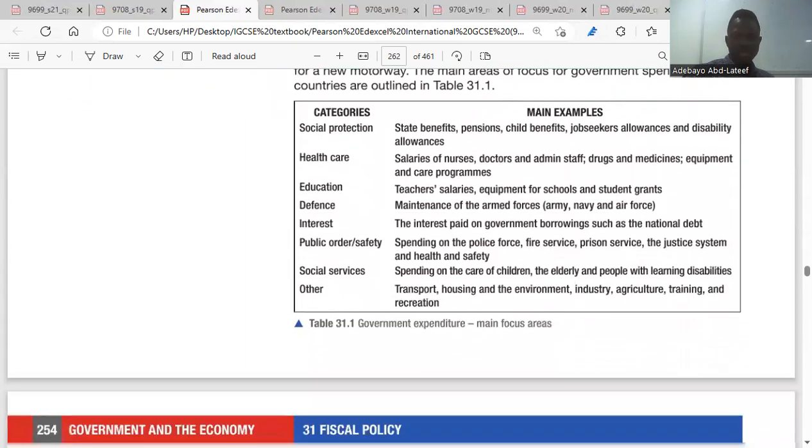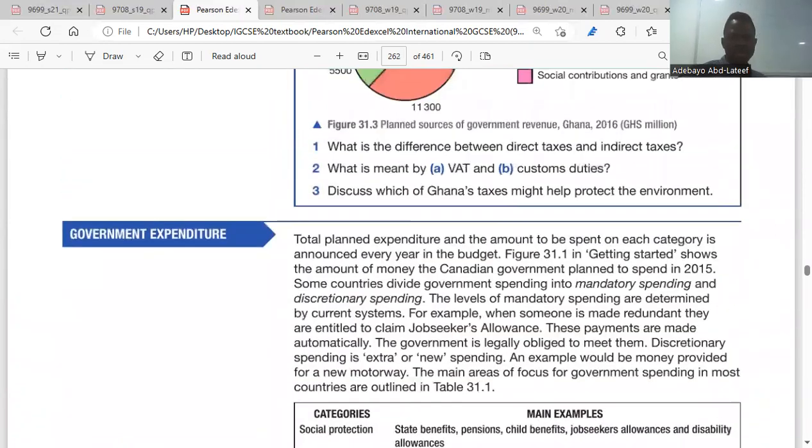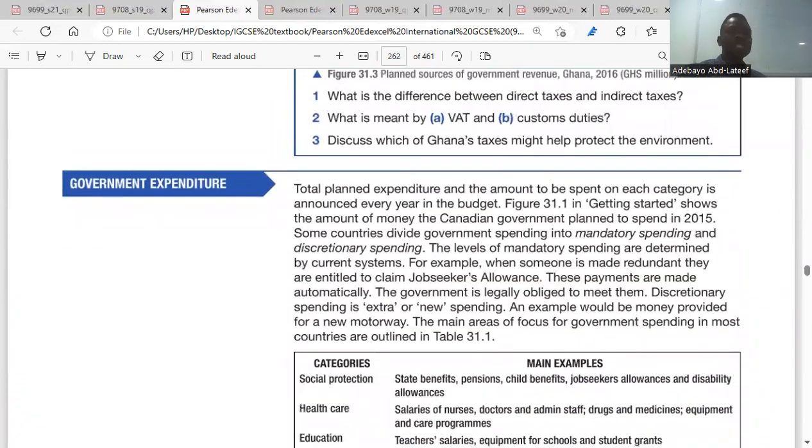Right. So, let's see what they wrote here. They said the total planned expenditure and the amounts to be spent on each category is announced every year in the budget. Remember I said the budget talks about the total amount of revenue government is expecting and the total amount of expenditure government is expected to spend during the year. I think that is clear.